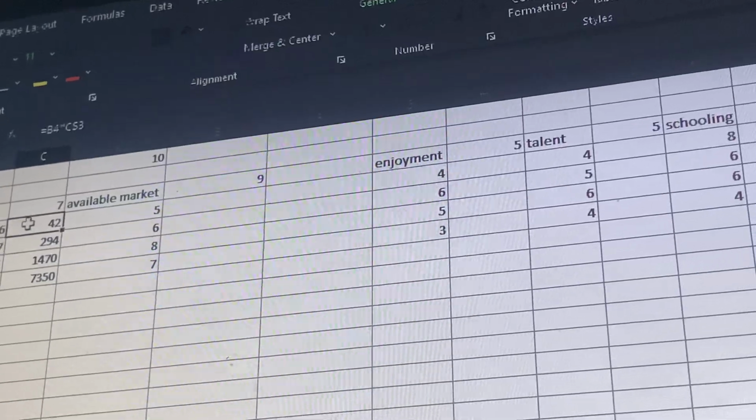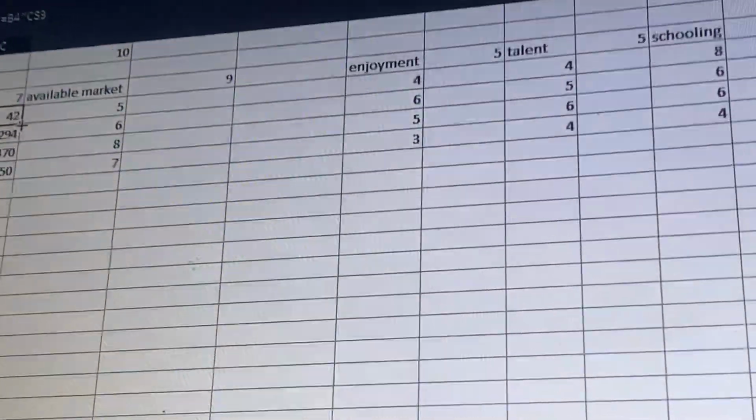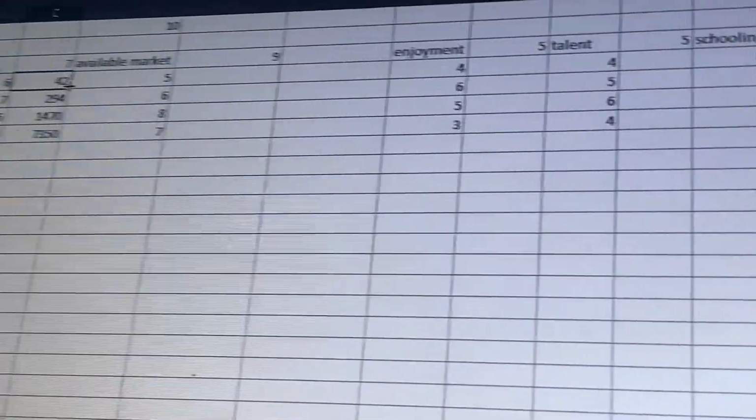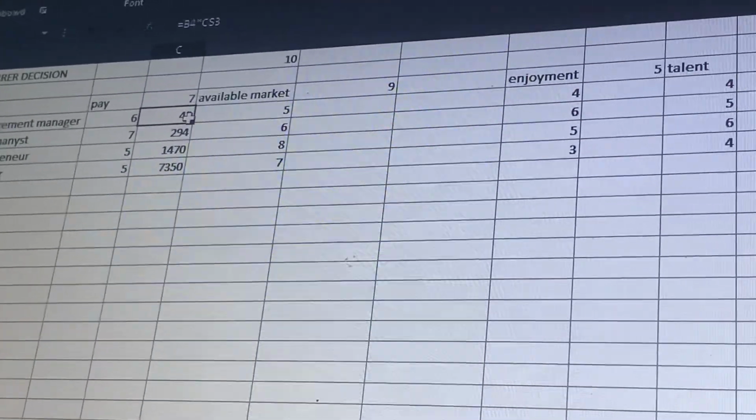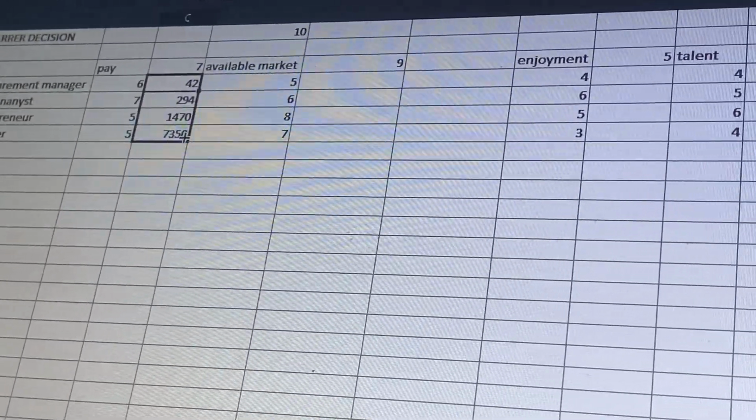Now the same 42. Now let's go back to our normal formula. We drag the thing again. You see that the numbers will change.